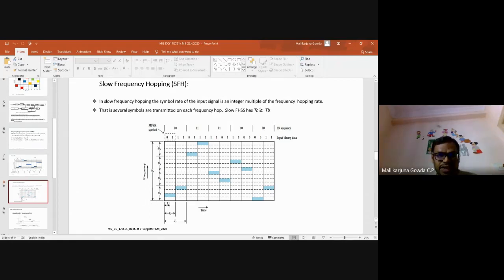See here, the entire bandwidth available is divided into what? 4 subbands, right? Again it is repeated, 4 subbands, and again, 4 subbands. So you can take this as F0, F1, F2, F3, or you can say it is FC0, FC1, FC2, FC3 as far as hopping is concerned.